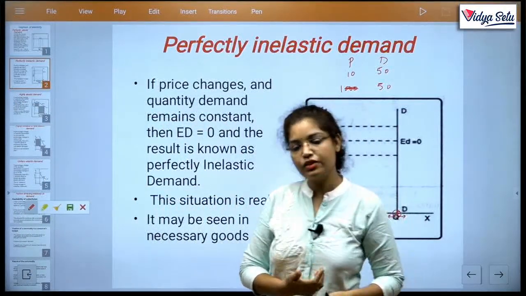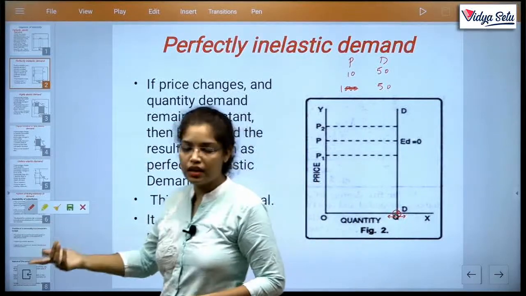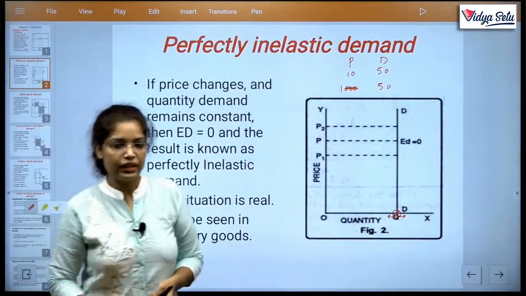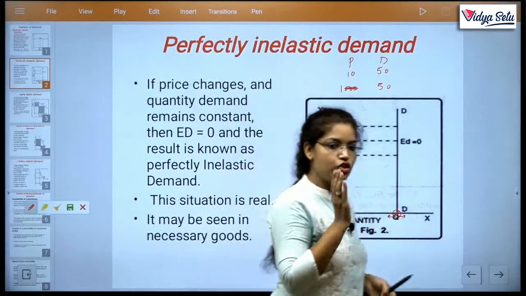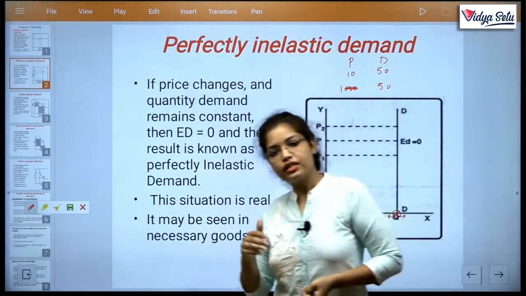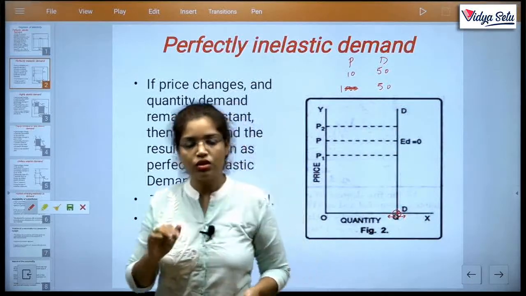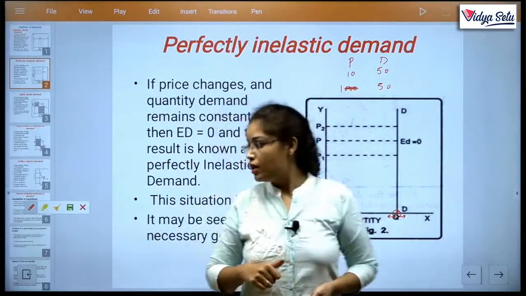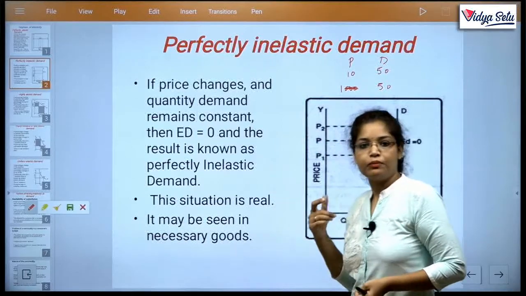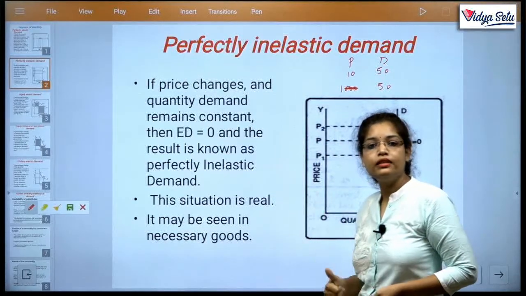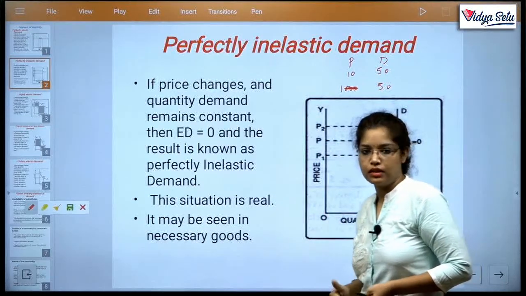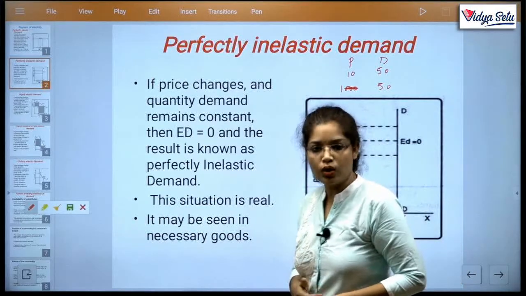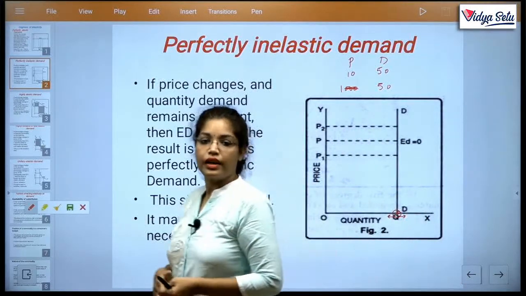What is the basic difference between this and the last topic, perfectly elastic? Perfectly elastic is a change in demand, perfectly inelastic is no change, 0 change. Next, perfectly elastic is an imaginary situation, but here perfectly inelastic is a real situation, it can be seen. Okay, like salt, like necessary goods, like medicines.